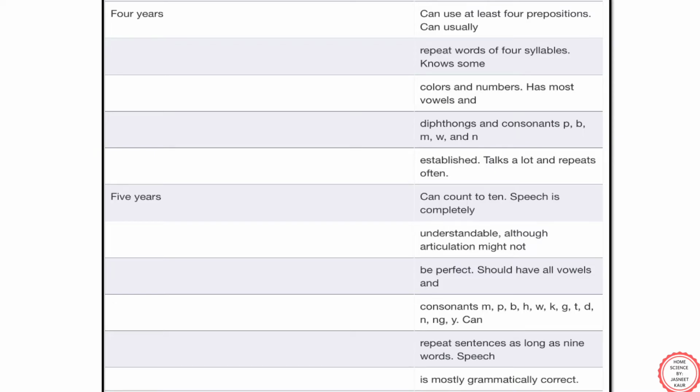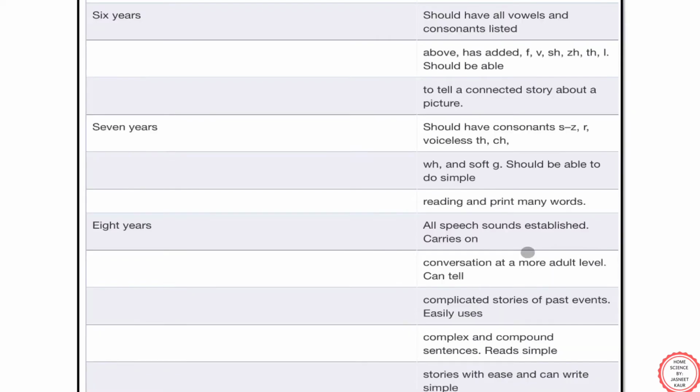The pronunciation might not be perfect, but he will be capable enough to express himself with words. By the age of 8 years, the child can converse pretty well. The level of conversation goes more to adult level. He can tell complicated stories of past events and can easily use complex and compound sentences.